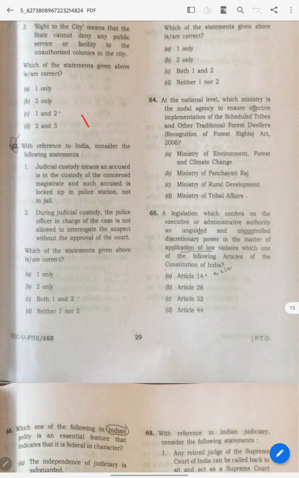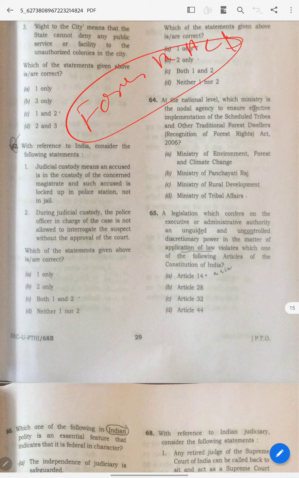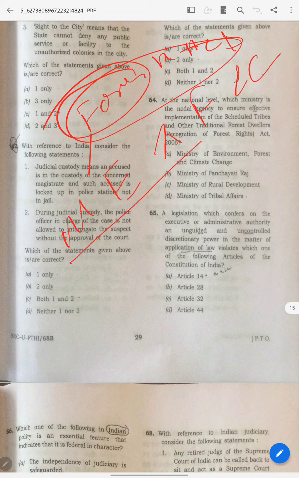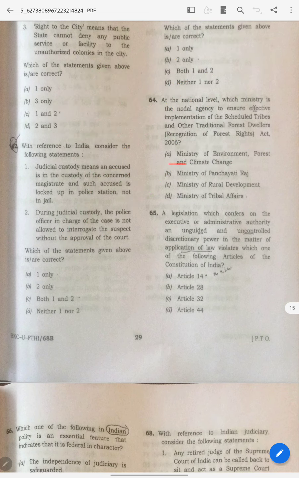And see, Forest Rights Act. When you see this, what do you think? Forest. Oh, Ministry of Environment, Forest and Climate Change. You link it. UPSC wants you to link it. That's why option A has been given, because these things are in option A. Why? To eliminate you, not to make you pass but to make you fail.